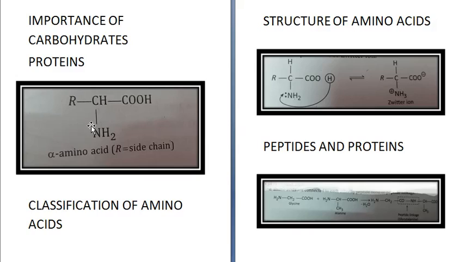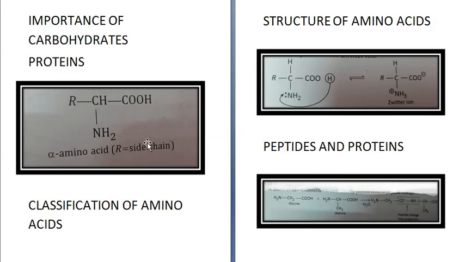Now in acidic there are more carboxyl groups than amino groups. In basic amino acids there are more amino groups than carboxyl groups, and in neutral there is an equal number of NH2 and COOH.